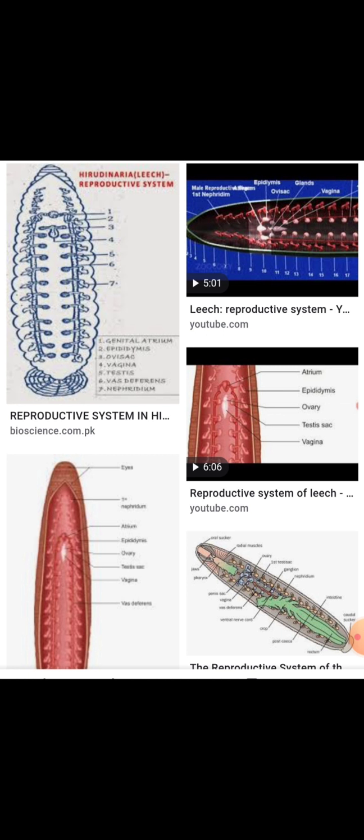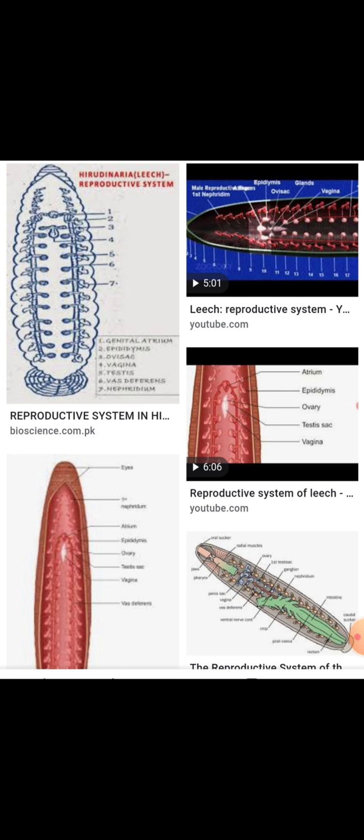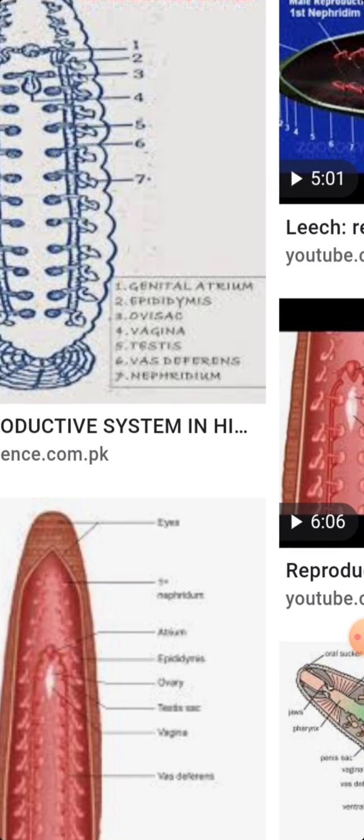Reproduction is one of the main aspects in living organisms for continuing their traits. The reproductive and nephridial system is also shown in my slide.